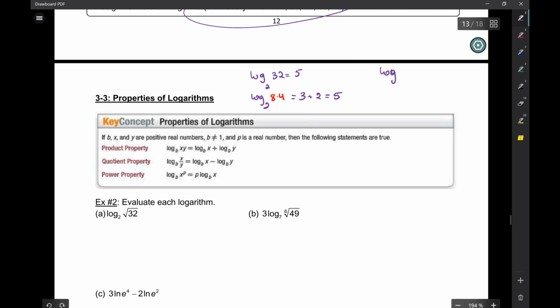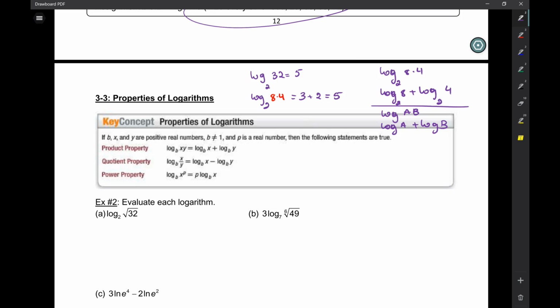Because I have log base 2 of 8 times 4. What did I do? Log base 2 of 8, so I found the exponent of that one, plus log base 2 of 4. Now I found the exponent of that one, right? So if I have log of AB, that's why it's log of A plus log of B. It's not some mystical formula that some Greek guy happened to see on some tree while he was walking through the forest.